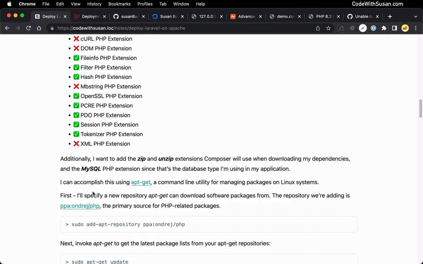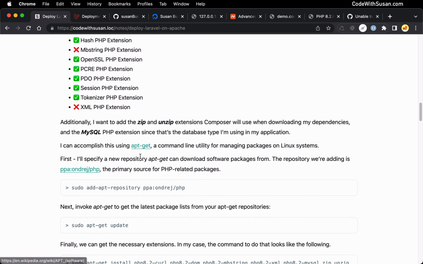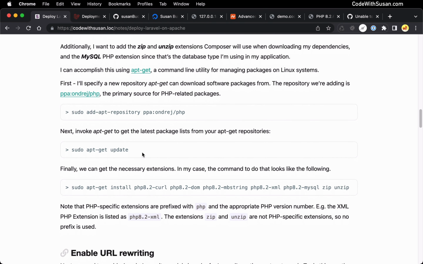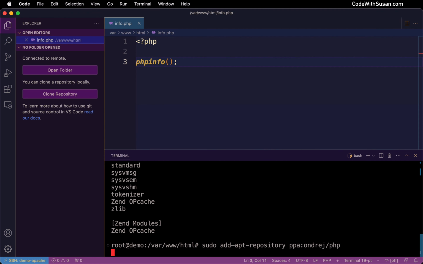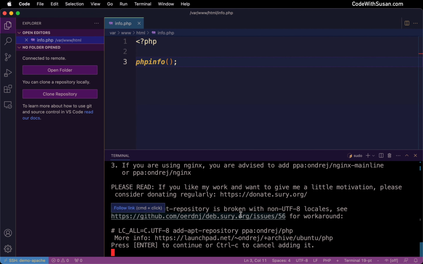And the way that we can do that is using apt-get, a common dependency management program for Linux-based operating systems. The procedures are quite simple. The first thing we need to do is set up a repository where we're going to be getting our modules from. This is a very common one we use in the world of PHP. So I'm just going to copy this command and run it. Press enter when it prompts you to do so.